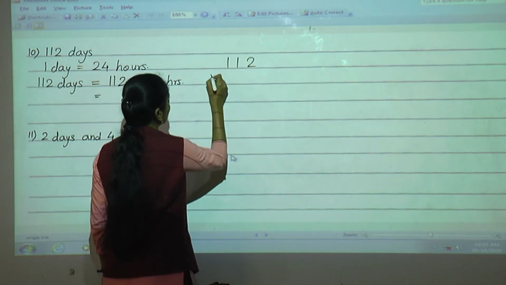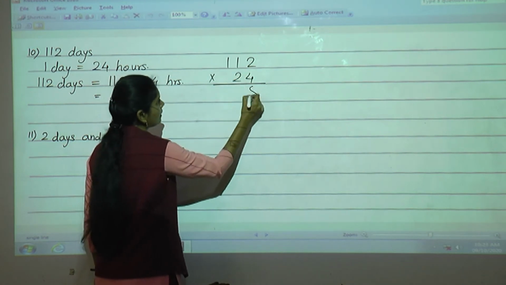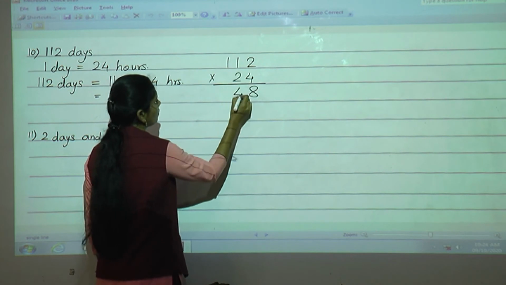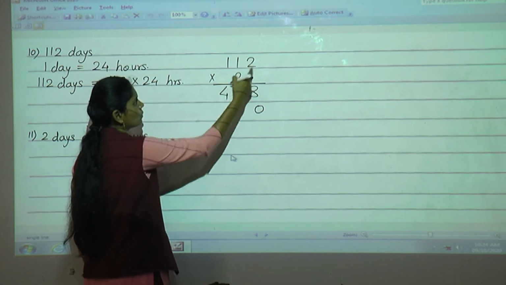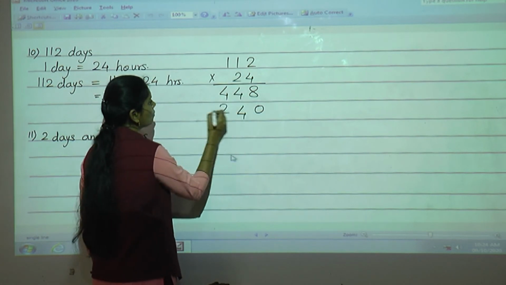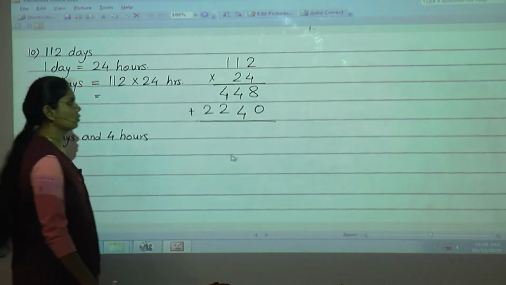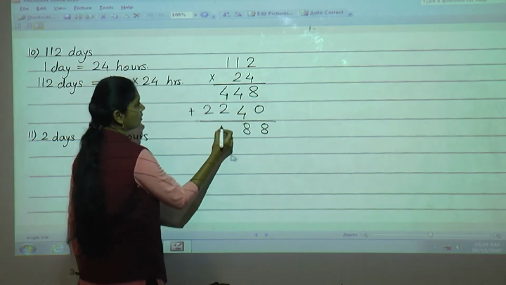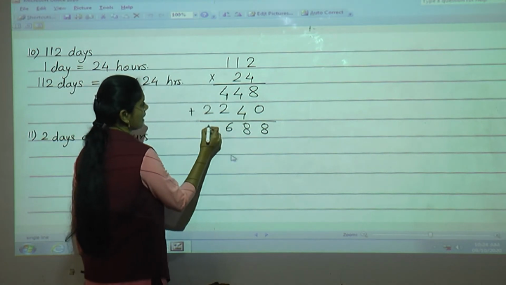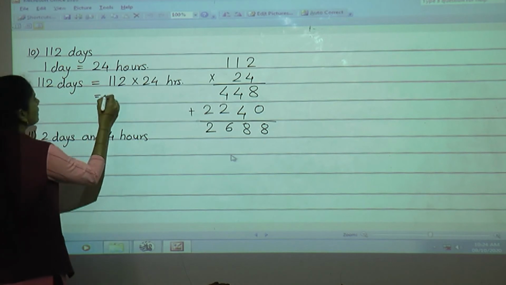112 into 24. Now 4 into 2, 4 2s are 8, then 4 1s are 4, here also 4 1s are 4, then here we'll give minus 0, then 2 2s are 4, 2 1s are 2 and 2 1s are 2. Then you have to do the addition. 8 plus 0, 8, 4 plus 4, 8, here also 4 plus 2, 6, and this 2 as it is. So what is the multiplication? What is the answer? 2688.